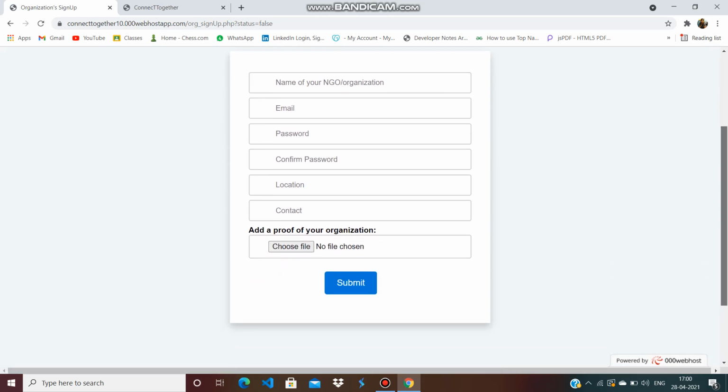Here, an NGO also has to enter the proof of the organization, which will be verified by the admin. Once it is verified, only then can the NGO proceed further and enter the details that they need for their organization, like volunteer, donor, and again the domain that they work in.